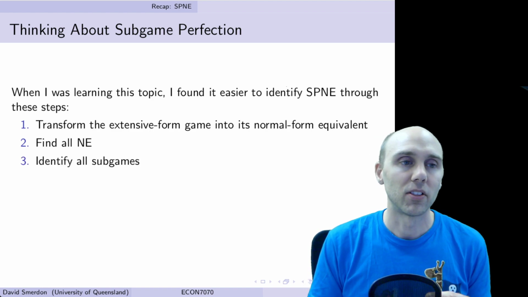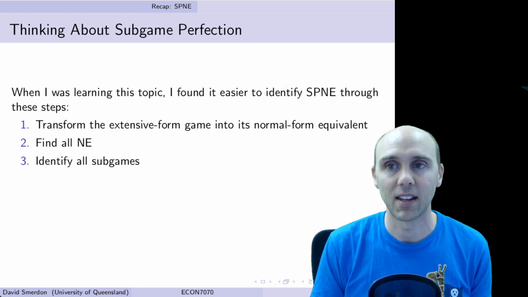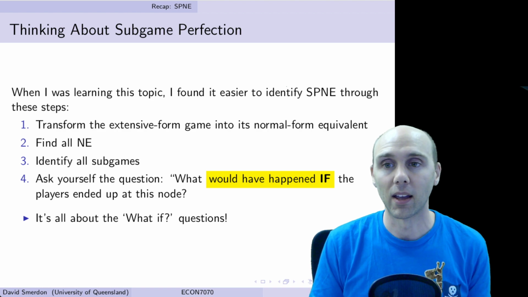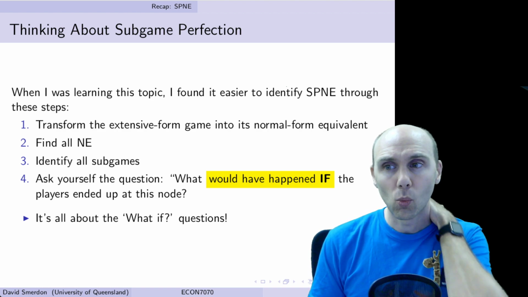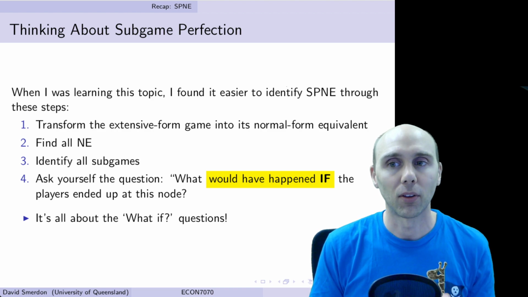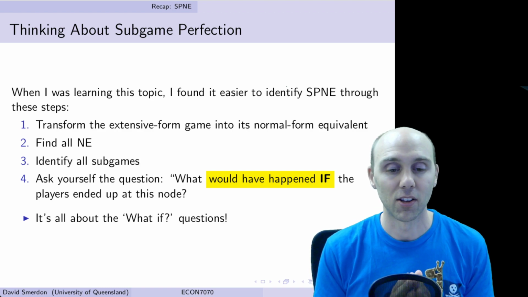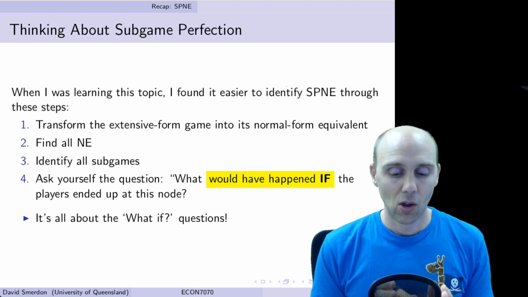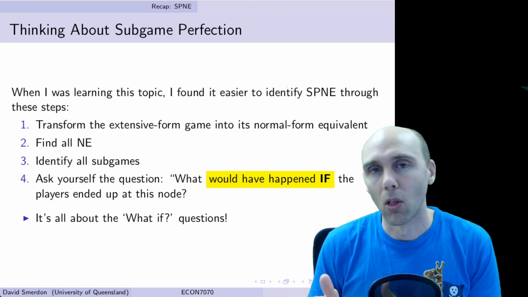Then going back to the tree, we can identify all the subgames that exist in our extensive form game tree. And we really want to know what would have happened if something off the equilibrium path occurred. So for each of the Nash equilibrium strategies that we see, what happens if somebody deviates and we end up somewhere else along the game tree?